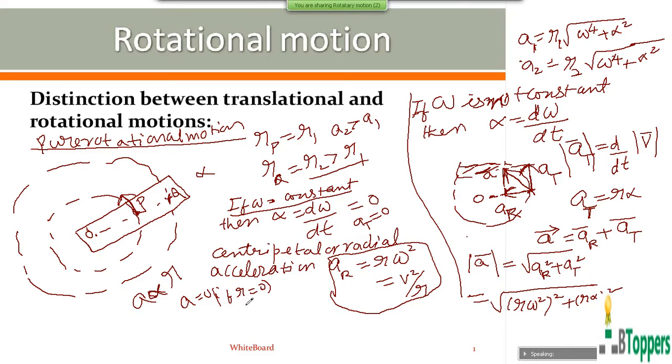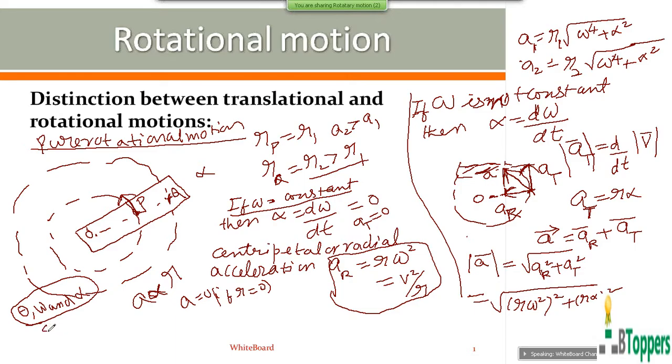So in short, you can say this way: if a rigid body performs pure rotational motion about a fixed axis, then at any particular instant, the angular quantities theta, omega, and alpha, that means angular displacement, angular velocity, and angular acceleration, will be the same for all the particles of the rigid body.